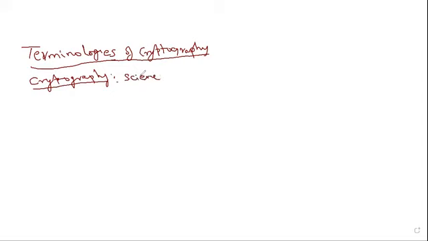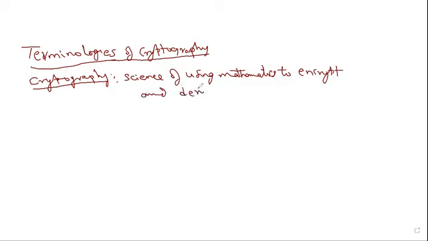Cryptography is a science of using mathematics to encrypt and decrypt the data. In cryptography, we are going to encrypt and decrypt the data. These two are very, very important words in cryptography. So why are we using mathematics as a word in this?